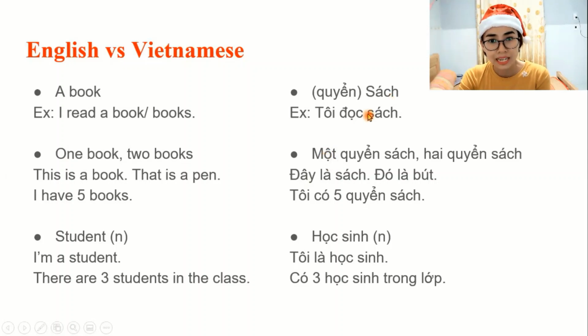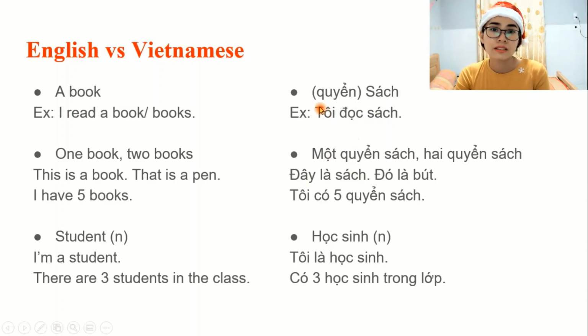In Vietnamese, you have to use a classifier. One shop, like here: một shop. Hai shop, you have to use a classifier here. So when you count with a number, or when it is the main subject, the main topic of what you are talking about, you need a classifier, right?